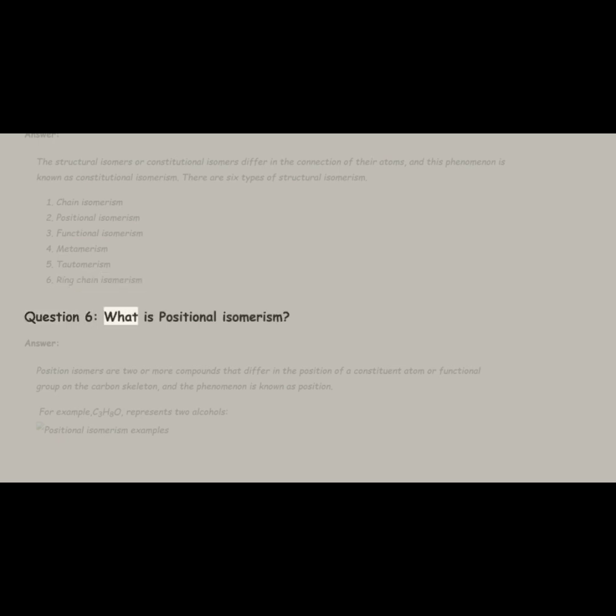Question 6. What is positional isomerism? Answer. Position isomers are two or more compounds that differ in the position of a constituent atom or functional group on the carbon skeleton, and the phenomenon is known as positional isomerism. For example, C3H8O represents 2 alcohols.